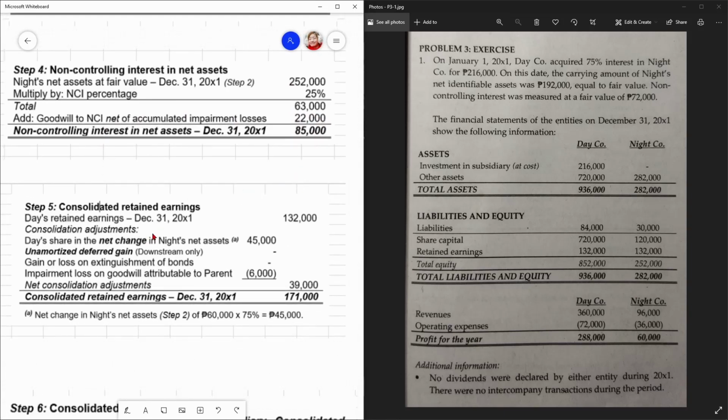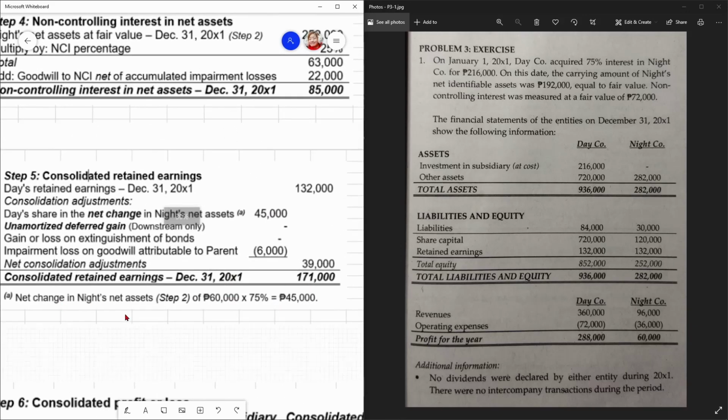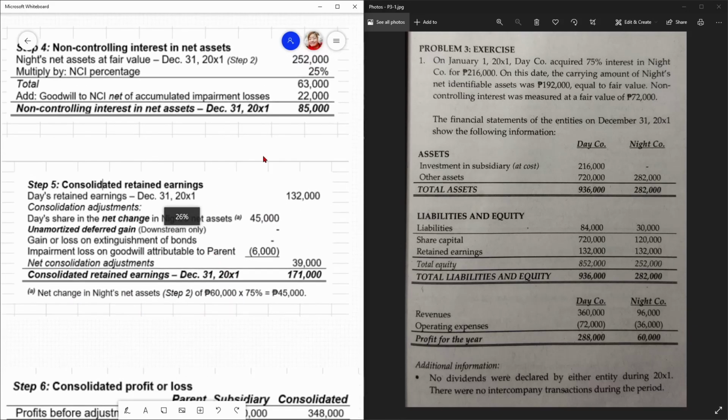So consolidated retained earnings natin, same rin yung procedure, di ba? The parent's retained earnings as of December 31, 20X1, provided naman dito, 130,000. Then share na sa net changes ng subsidiary's net assets, 45,000. Paano kinompute ito sa baba? Yung 60,000 times 75%.